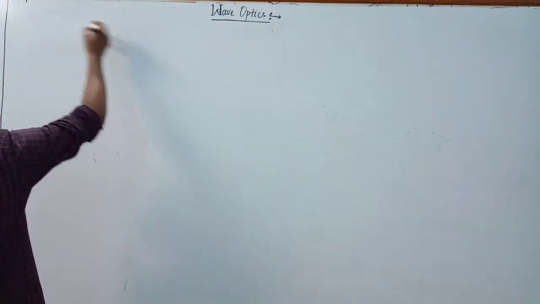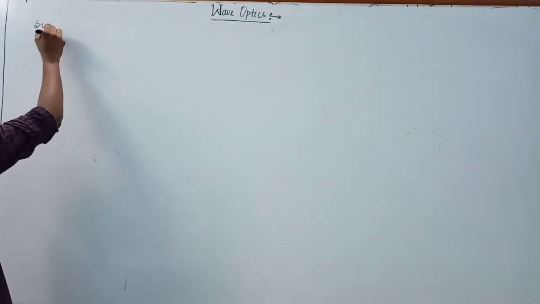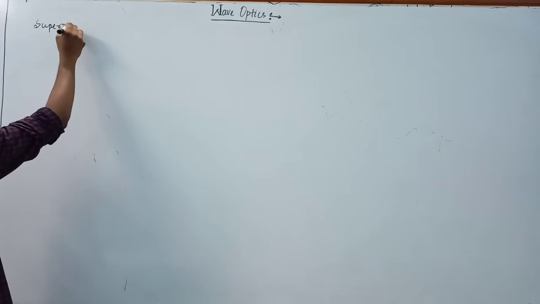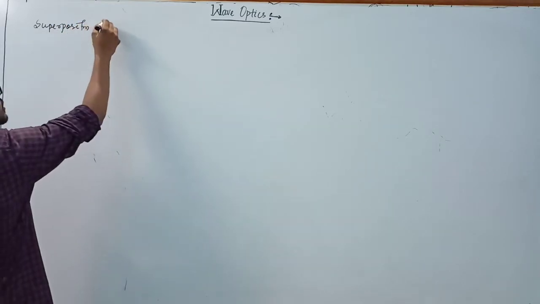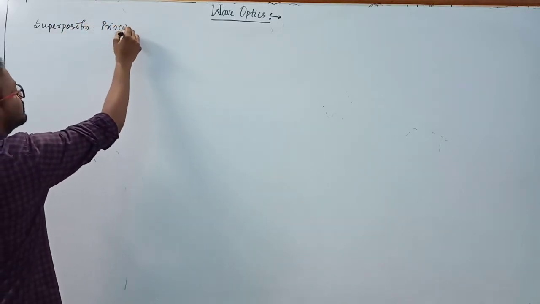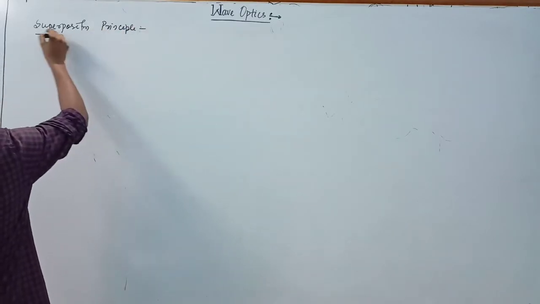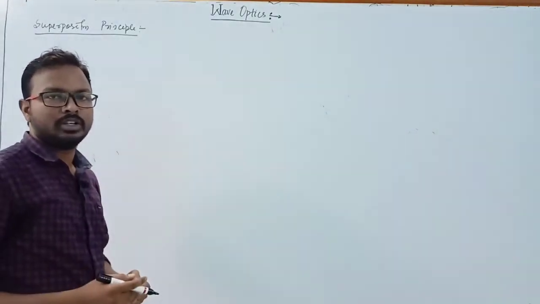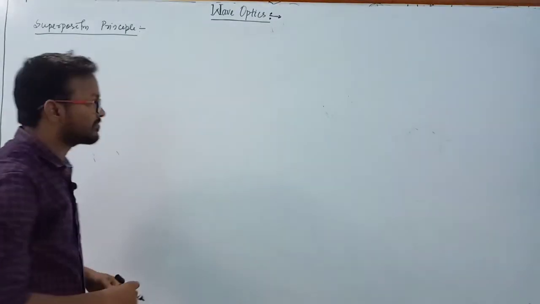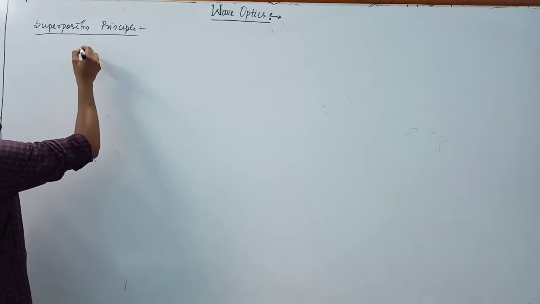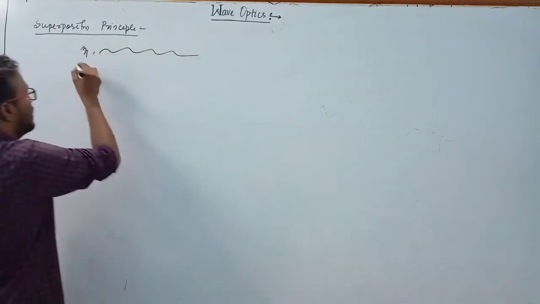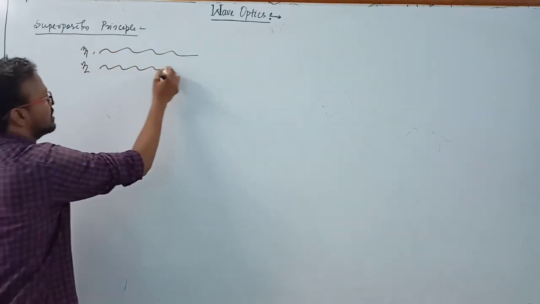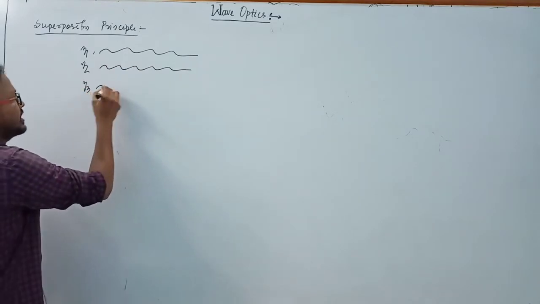Now let's start the superposition principle. We already know the superposition principle. Suppose there are a number of waves traveling in a medium, and at a particular instant of time, suppose there is a wave y1 traveling in this medium, another wave y2 traveling in this medium, and a third wave y3 traveling in this medium.